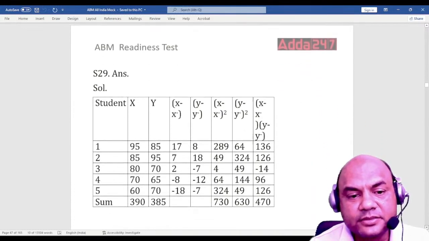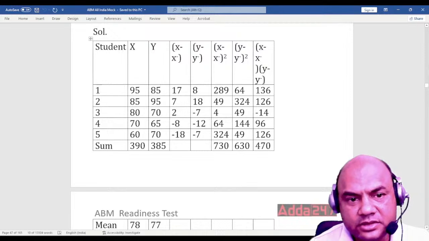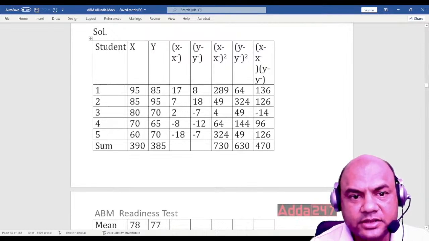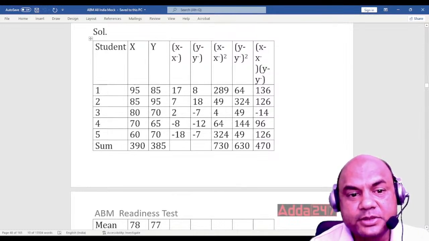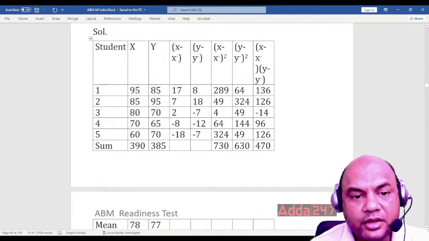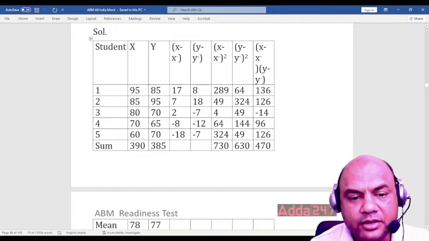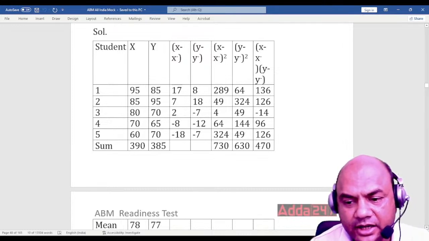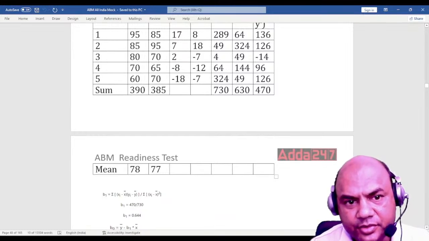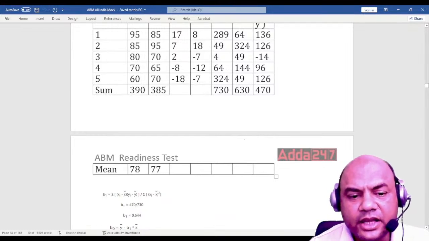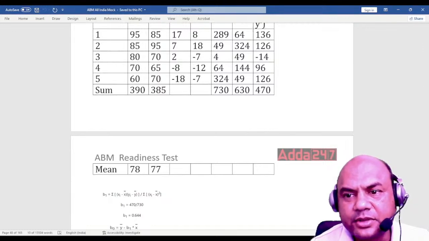So look at this. This is related to correlation. First write x, then y, then x minus y, then x minus x bar, then y minus y bar. What is the x bar? This is the mean. Total of this and then mean. So look at this: 390 is the total. Add all these, you will get 390. Divided by 5, you will get 78. Similarly over here, add all this, and this gives x bar and y bar. So now the next step is x minus x bar.